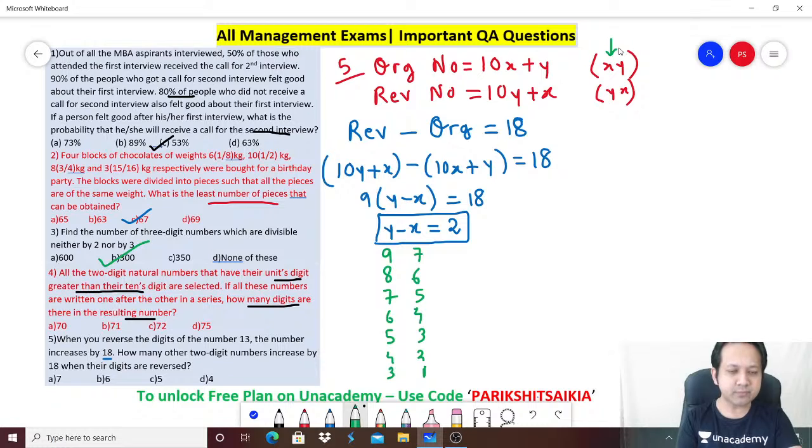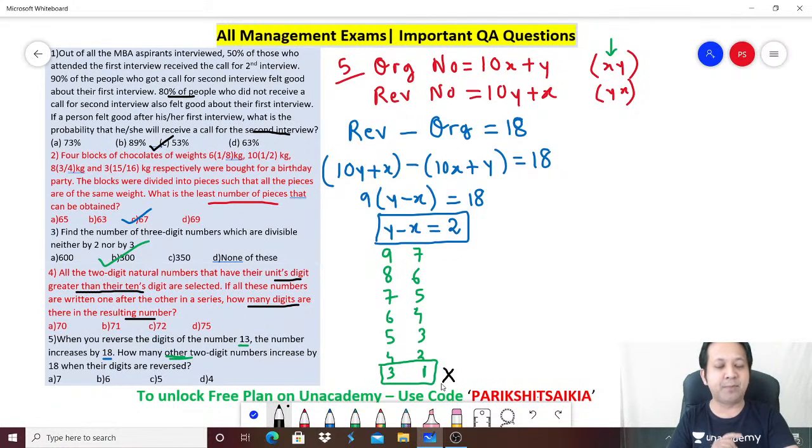Not possible. Now here also, look at the question carefully. People go wrong even at this step. They've already given you an example, the number 13. When you reverse it, so basically they are already talking about this number 13, right? So obviously you don't count this number. The original number is xy, so 1, 3, 13. They are saying how many other numbers satisfy this condition. So obviously you cannot count this, because the question already gave you an example. They are saying how many such other numbers, so you have to count the remaining numbers.